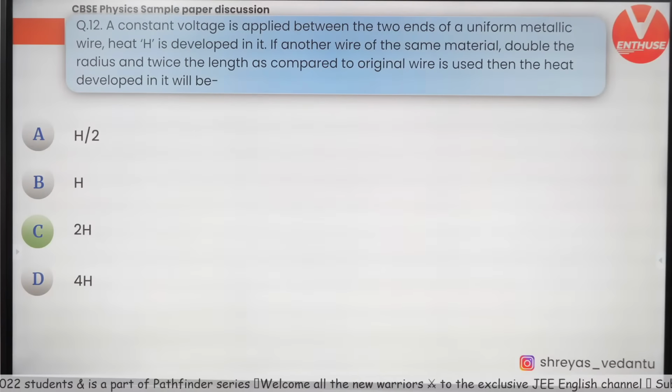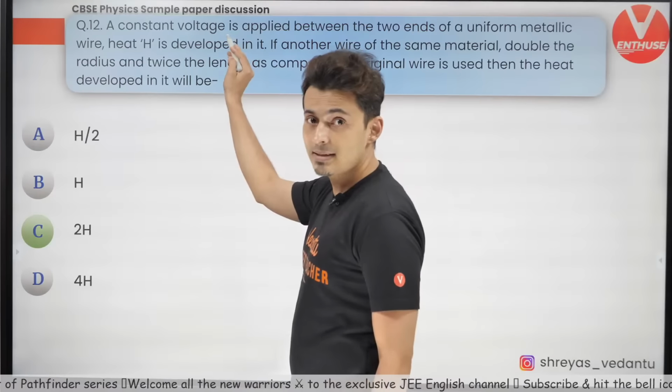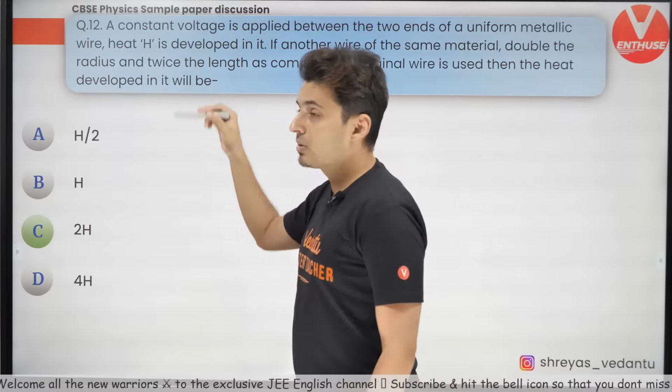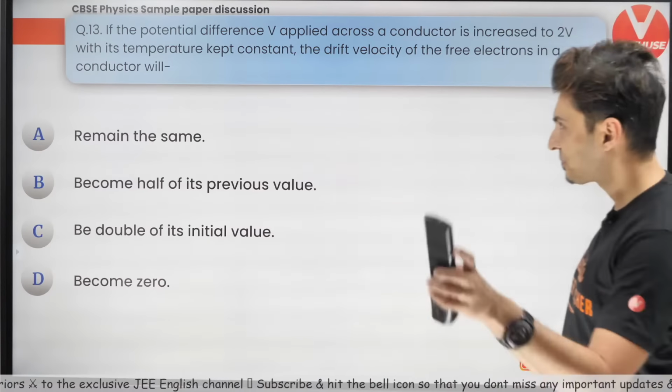Okay, let's move on to the next question coming up on your screen. Remember, it is clearly mentioned constant voltage is applied. So make use of that fact, not constant current. If current was constant, then you would use I squared RT. I hope that is making sense.